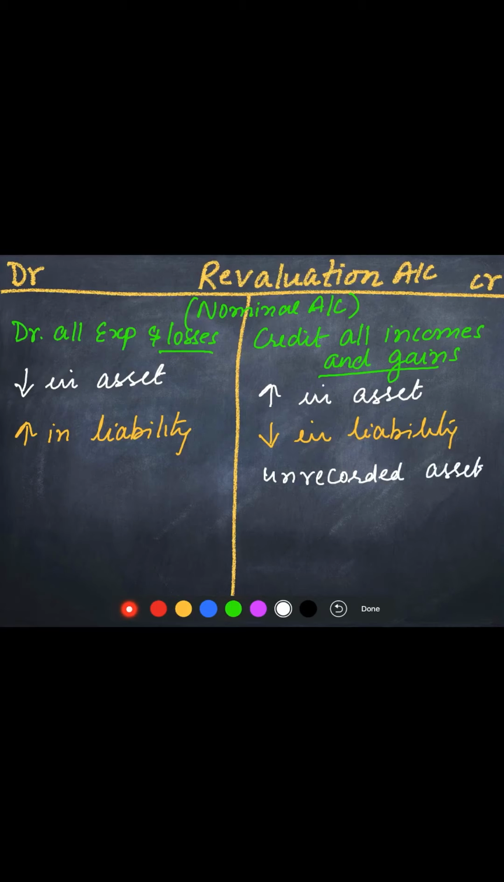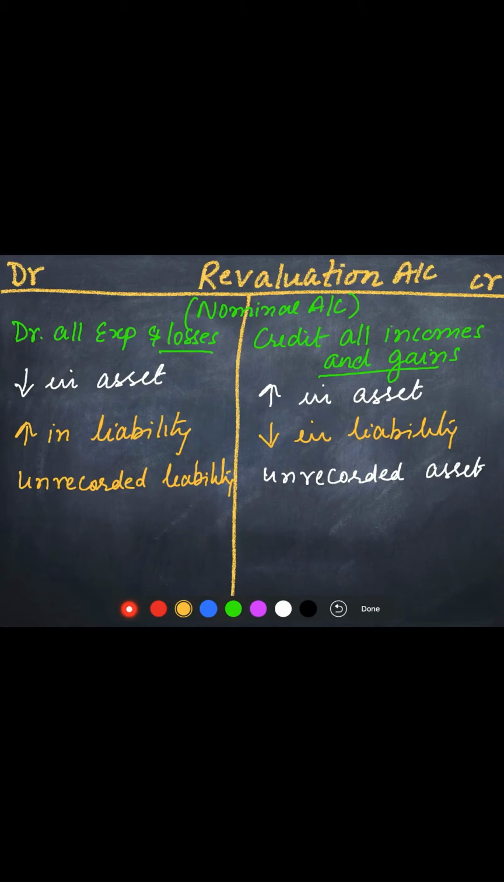On the other hand, if there is an unrecorded liability, children, it will result in a loss, because now we will have to pay for this unrecorded liability also. So it becomes a loss for the business. So it will be recorded on the debit side, unrecorded liability. That's all, children. Only these things will come here. Either the value of an asset increases or decreases. Either the value of a liability increases or decreases.